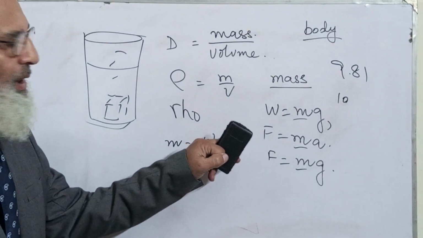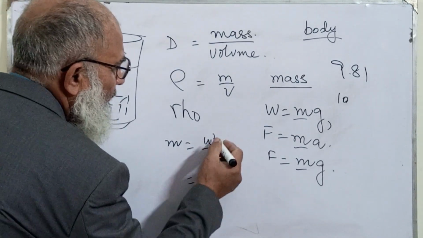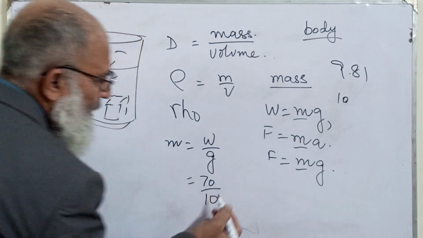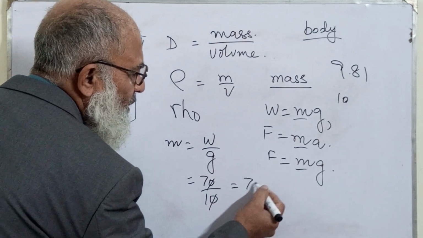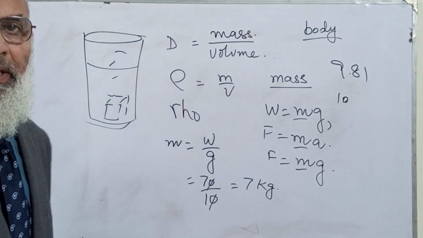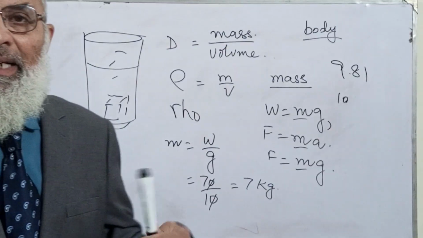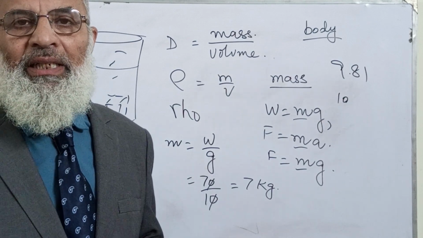If my weight was 70, then 70 divided by 10, you see my mass is only 7 kg. The matter inside me is 7 kg.